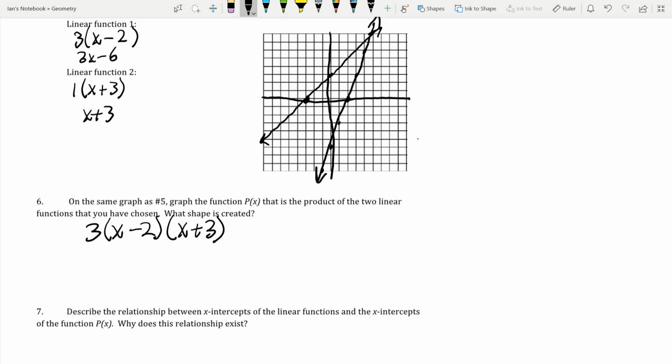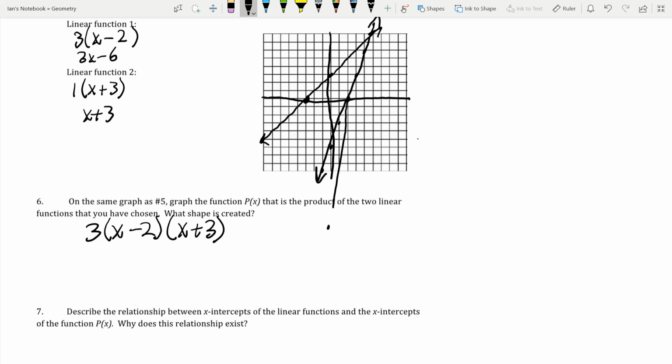You guys can clearly see already the zeros were already on the graph. Now our vertex is going to be halfway between these two, so we're going to need to go to negative 1/2. And if we plug in 0 for x, we're going to get negative 2 times 3 is negative 6, negative 18. So it's way down here, guys. Way, way down here.